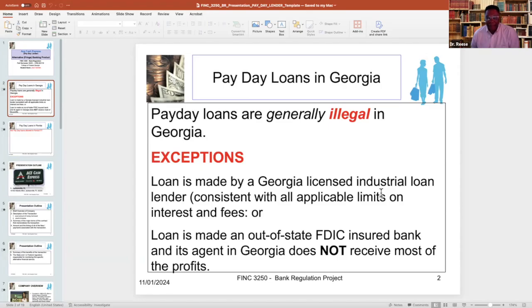You don't have to do anything to the slide. Do not change it. This will explain why you're going to be looking at ACE Cash Express in Florida and not in Georgia, because payday loans, as we're thinking of them, are not allowed in the state of Georgia.